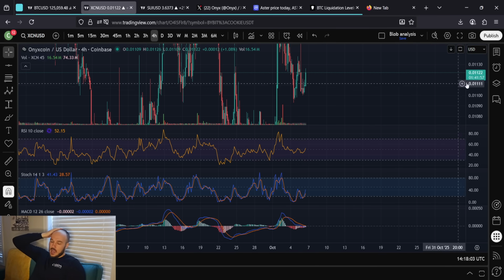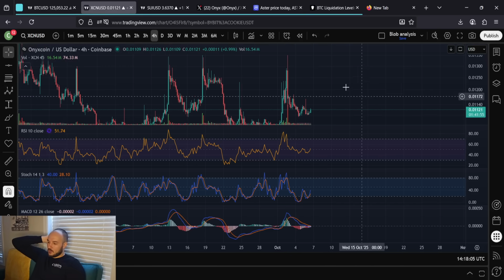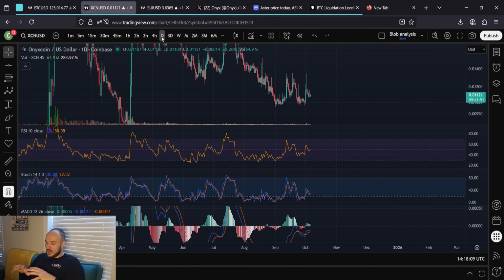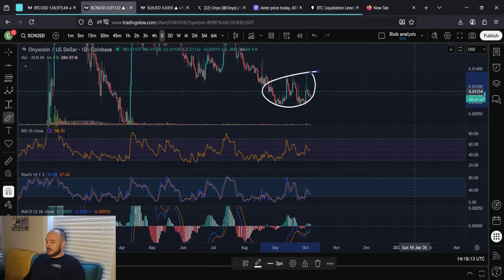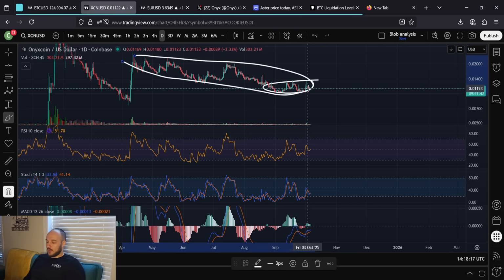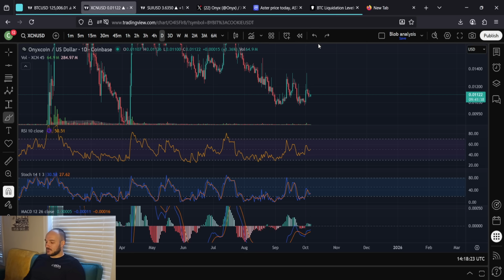You guys, I'm telling you, I wouldn't be surprised if by the end of the day we were back up here or higher. I wouldn't be surprised at all. This week is the week that's going to start this breakout of this overall move here, and this overall consolidation phase that we've been in since the beginning of April. I really wouldn't be surprised if this week we were up at 2 cents or more. That's my expectation by the end of this week, genuinely.